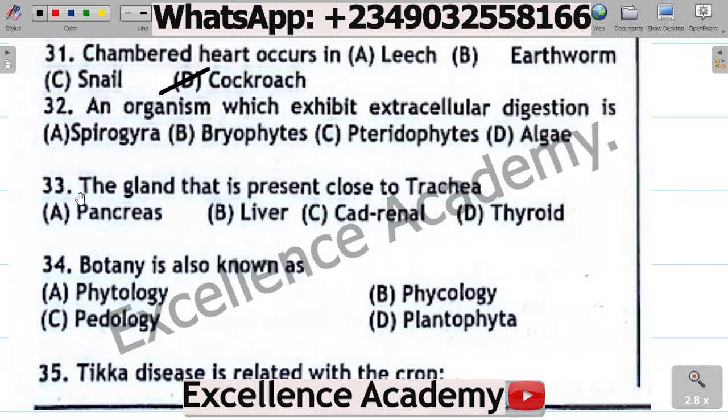Question 33. The gland that is present close to trachea: A. Pancreas, B. Liver, C. Adrenal, D. Thyroid. The correct option is D. Thyroid, because the thyroid gland is the gland that is seen present close to the trachea.